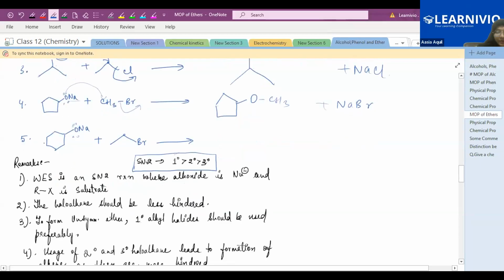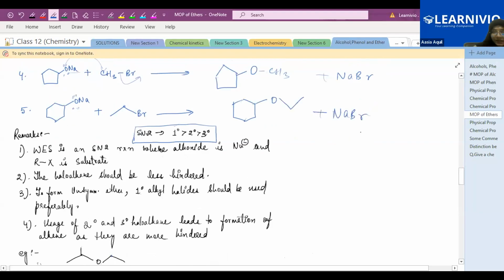Yes, the last one, Rimda. Explain the product. Ma'am, C6H11OCH2CH3 plus NaBr. Okay, very good. OC2H5 plus NaBr. Yes, so that is the Williamson ether synthesis.